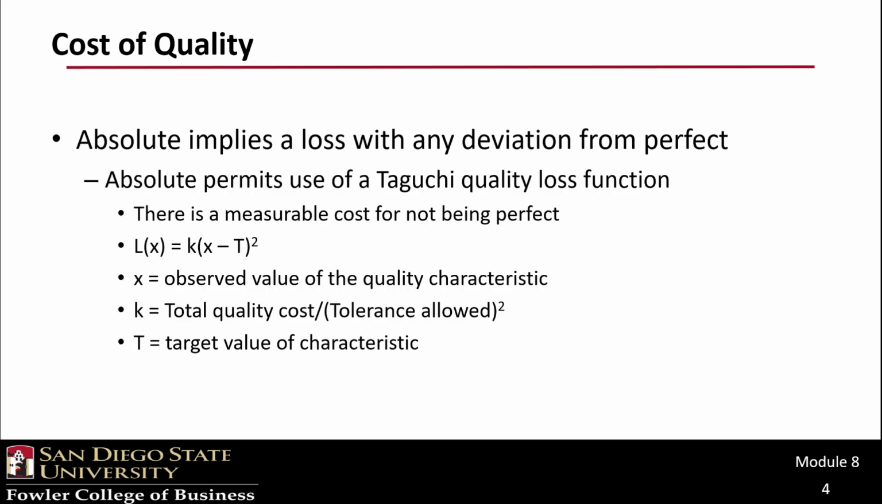Because an absolute measure implies a loss with any deviation, a loss function can be used to estimate the loss associated with the deviation. Before we do an example, let's deal with some of the terminology. The loss function of X characteristic is equal to the total quality cost divided by the tolerance permitted squared, or in other words, the variance of the characteristic. There's pretty much no way to understand this without doing an example.